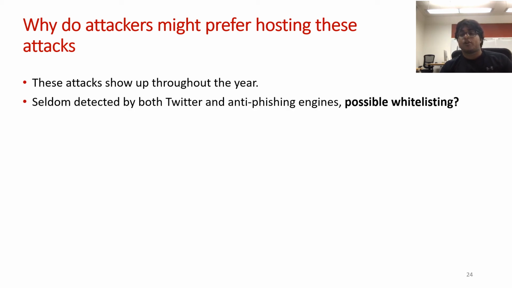Firstly, based on our analysis, it can be concluded that URLs hosted under these services have a low chance of getting detected by both Twitter and the anti-phishing engines. This might be due to the anti-phishing tools whitelisting popular domains such as Google, Microsoft, WordPress, etc. We wish to actually perform a study in the future which can empirically prove if this is actually true.